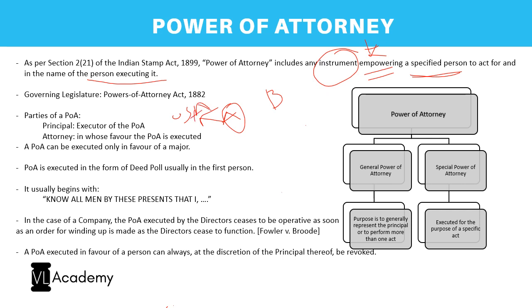Right? Now, A and B have properties, like let us say it's acquired from the father or whatever be the reason, but they have a joint property, which is a land. Now both of them want to sell it away, right? So A came to India. When A and B went and met a buyer, C. So C is ready to buy the property.